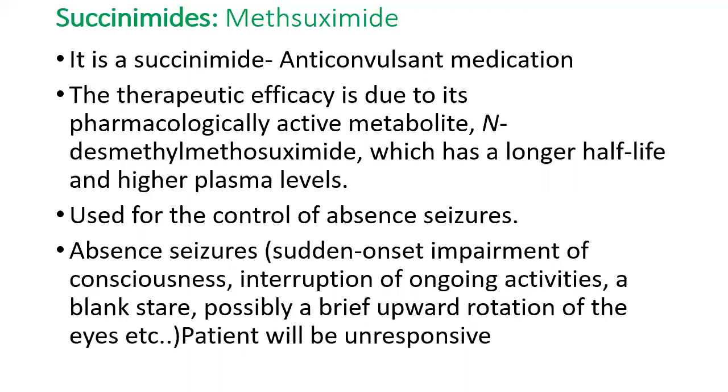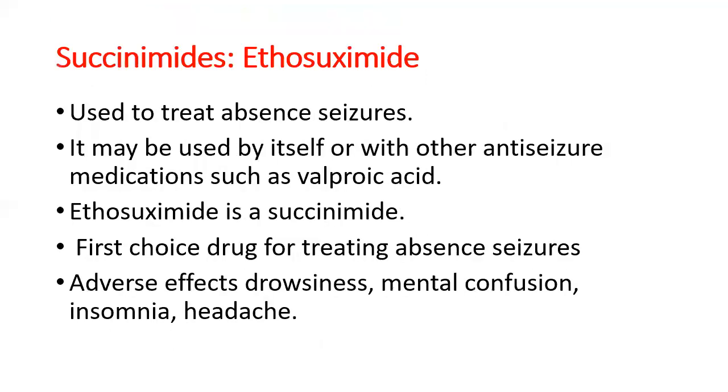So that is called absent seizures. Okay, so this particular drug is mainly used in the treatment of absent seizures.